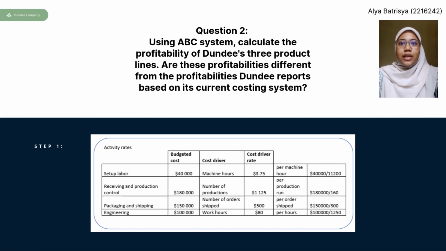Thank you. The second requirement is to calculate the profitability of Dundee's three product lines using the activity-based costing method. So the first step is to determine the activity rates. Firstly, we need to identify the activities that Dundee has in their production, and here we could conclude that they have 4 activities: setup labor, receiving and production control, packaging and shipping, and the last one is engineering. So the next step is to calculate the cost driver rate, which can be done by dividing the budgeted cost of the activity by the total cost driver transactions. And with that, we will derive the cost driver rate for each activity.